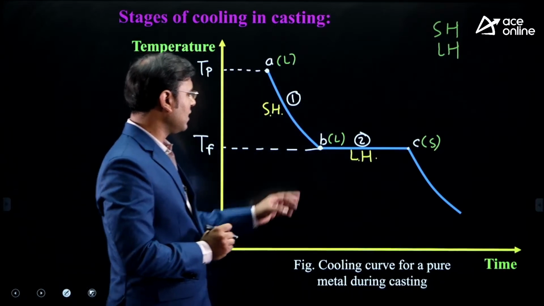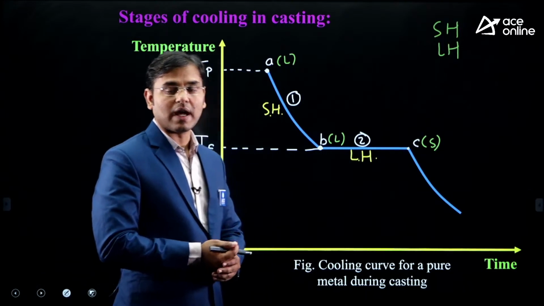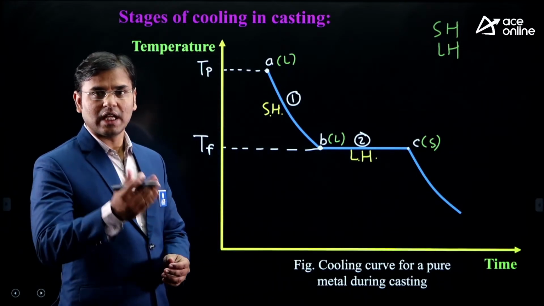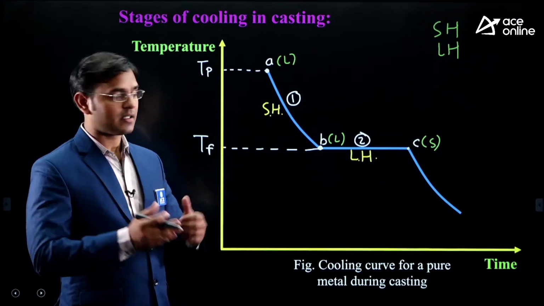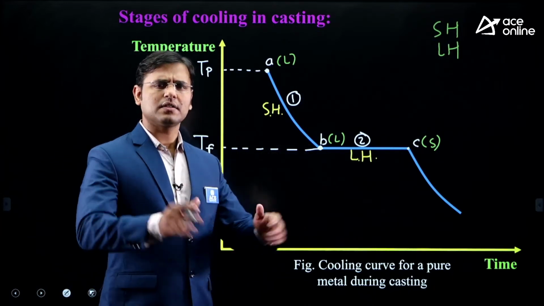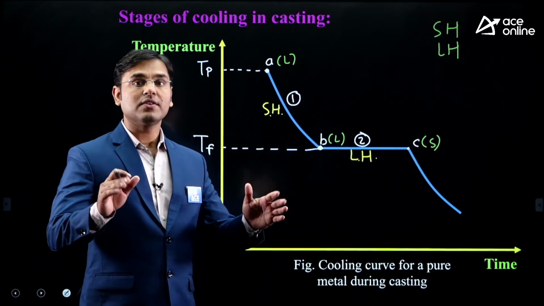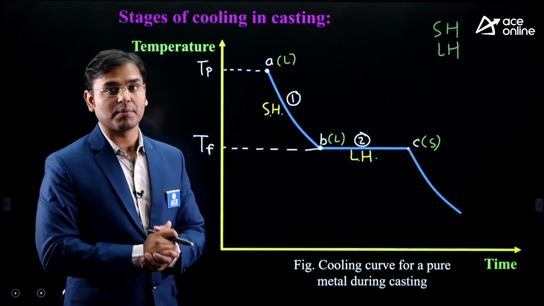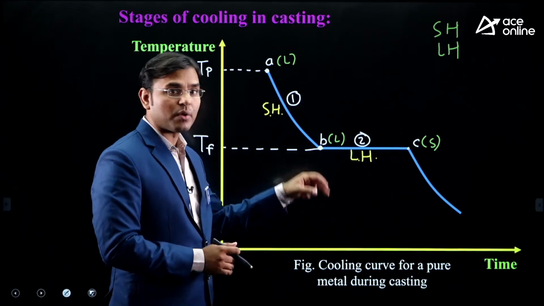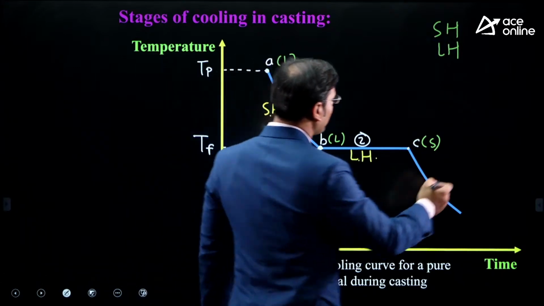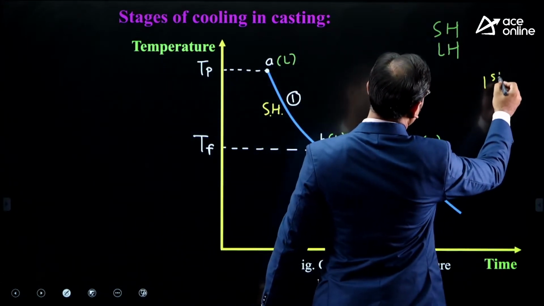What is happening here? The liquid is converting into solid. How is it so? Just take one example. Just consider that at B point there are 1,000 drops of molten metal. Then at B point, the first drop of molten metal is converted into solid.